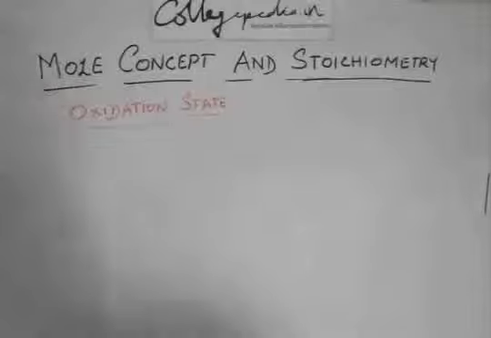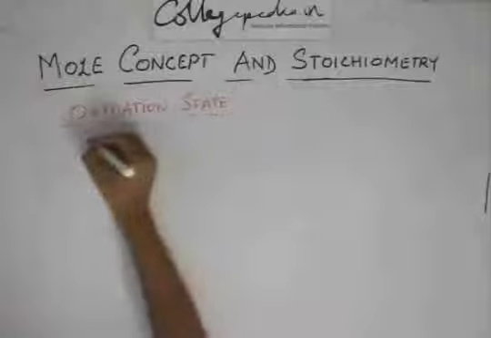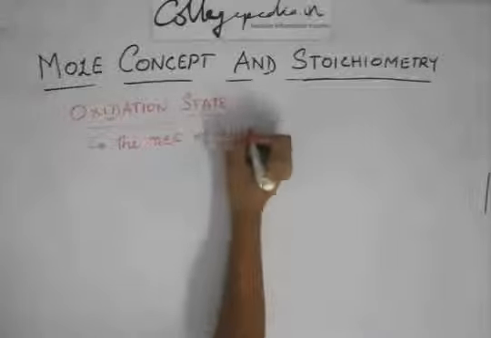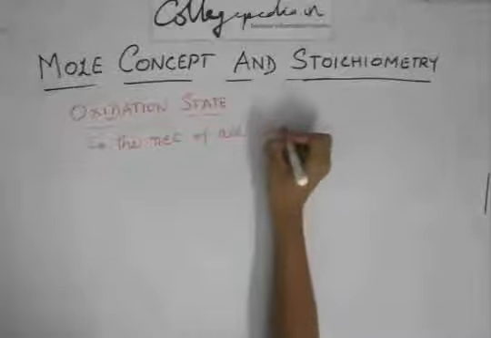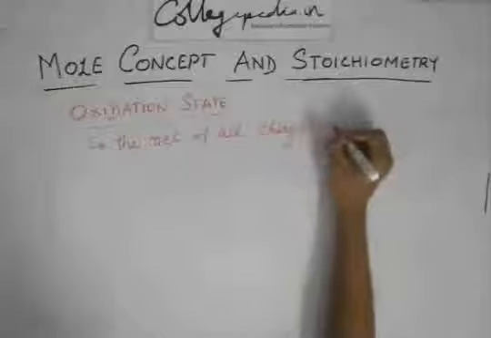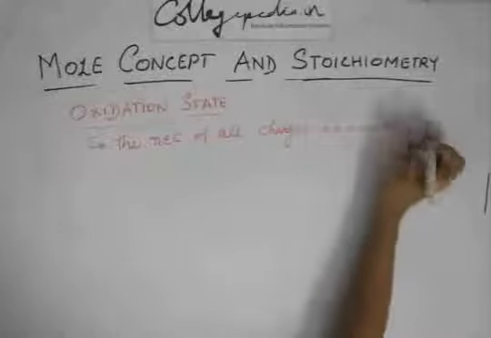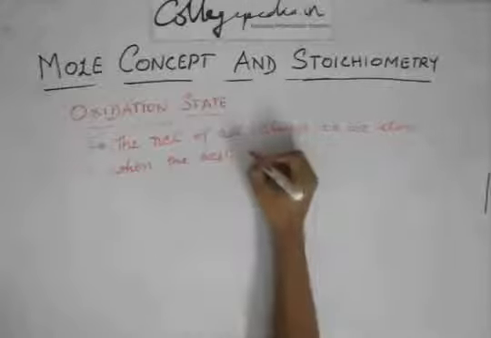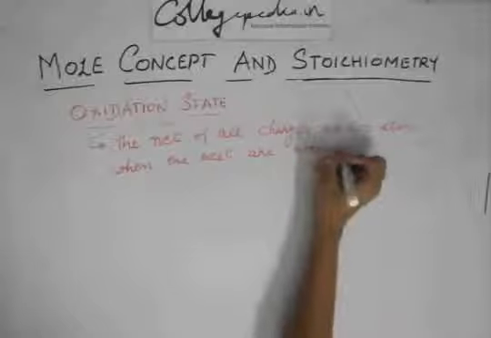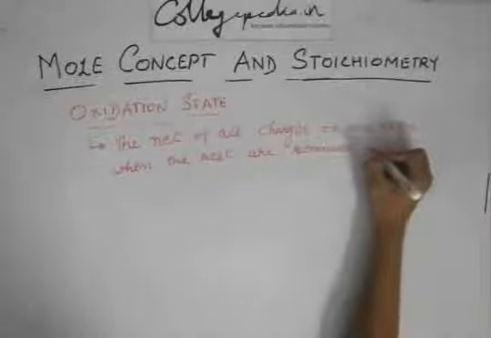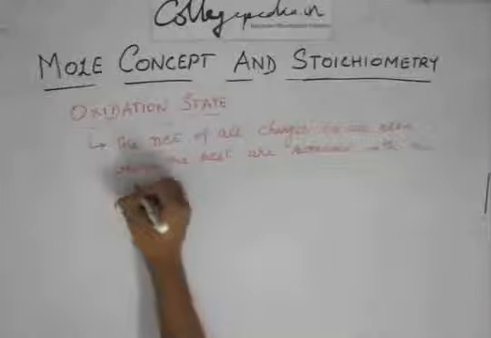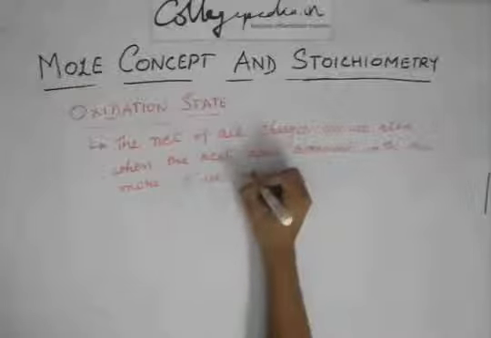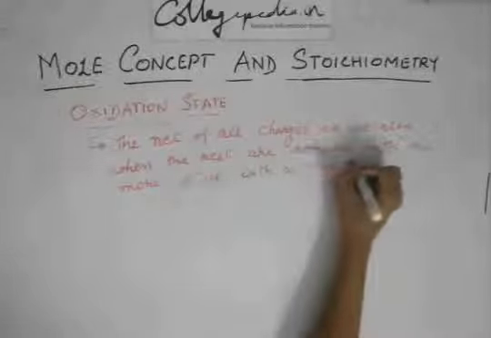You can define it as the net of all charges on an atom when the rest of the atoms in the compound are removed, with the more electronegative taking a negative charge, and vice versa.